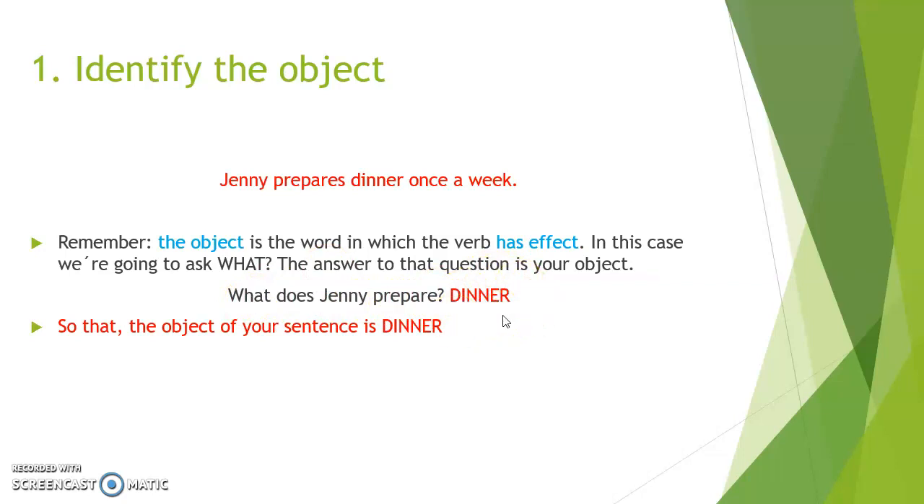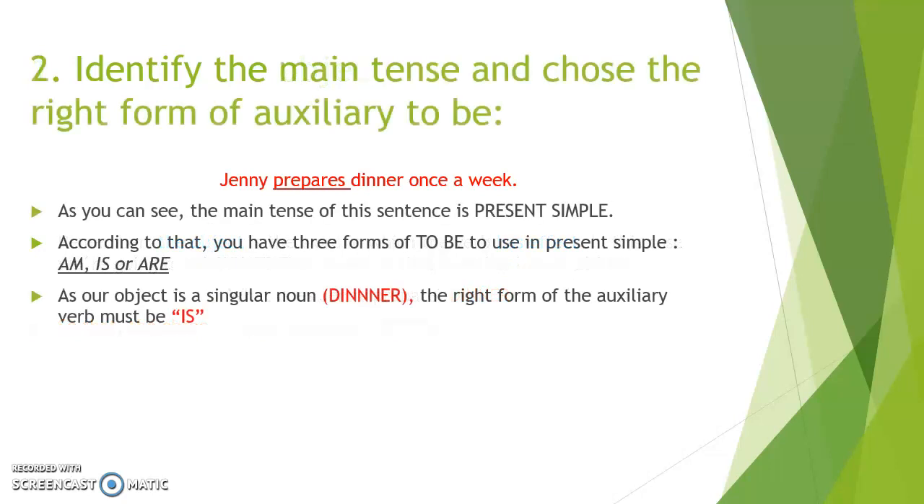Okay, therefore the object of your sentence is going to be dinner, and in this easy way you are going to find the object of any other sentence. Whichever sentence you tell me, you are going to do exactly the same. You are going to ask the same question and identify your object. Okay, once you have your object, I need you to be very careful with this next step, because it's the one in which you have more confusion.